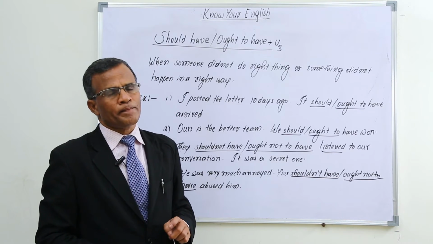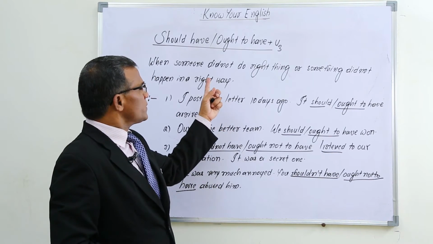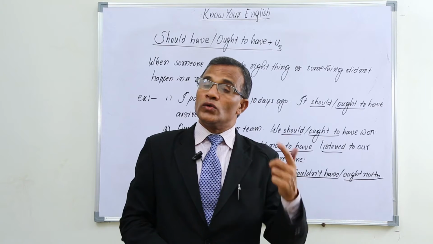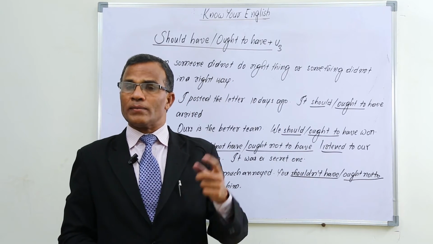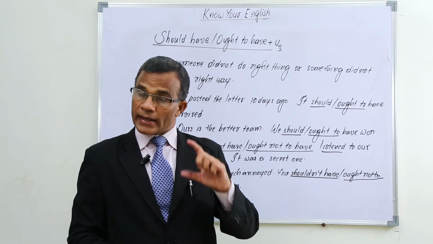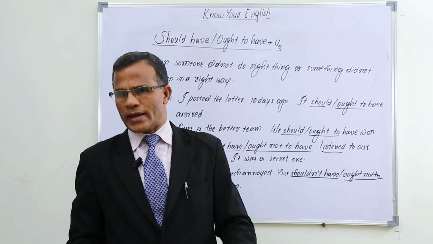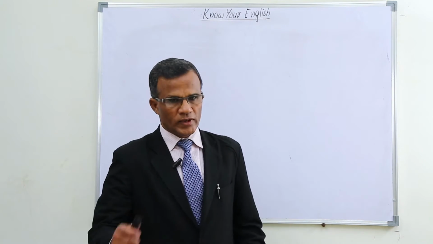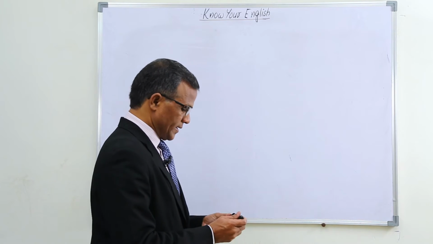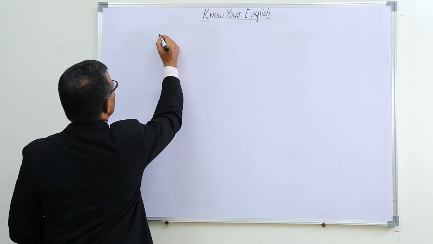So in this way, to show some person did not do the right thing in the past, or something did not happen in a right way in the past, we use should have or ought to have in the past. Now let us learn must have plus V3.